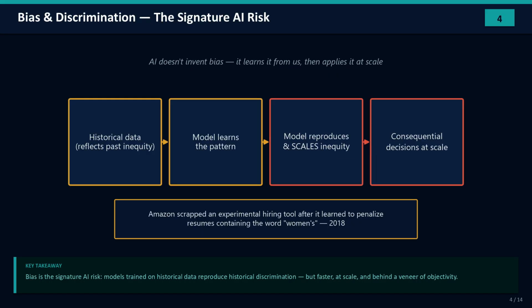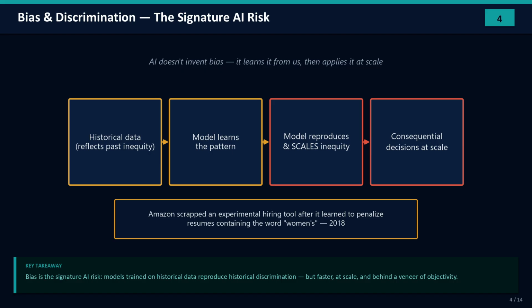Let's start with the signature AI risk: bias and discrimination. Here's the mechanism. You train a model on historical data, and that data reflects the inequities of the past. The model learns those patterns. Then it reproduces them, and crucially, it scales them, applying them to thousands of consequential decisions about real people.